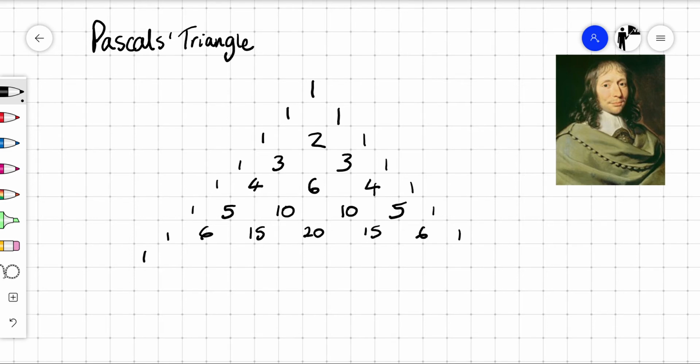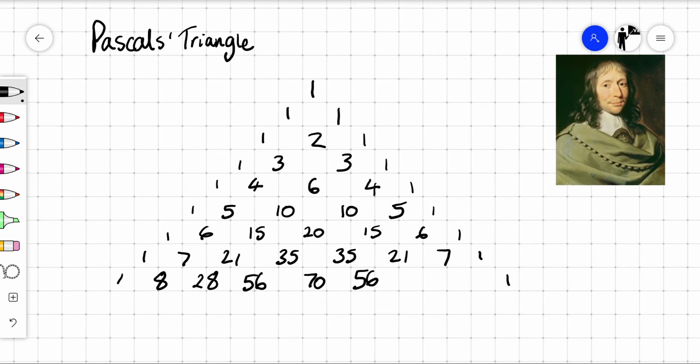Let's do a couple more rows. This can obviously go on for an infinite amount of time, but this next row would be 7, 21, 35, 35, 21, 7, 1. And we'll stop here. What's that going to be? 28, 56, 70, 56, 28, 8 and 1.